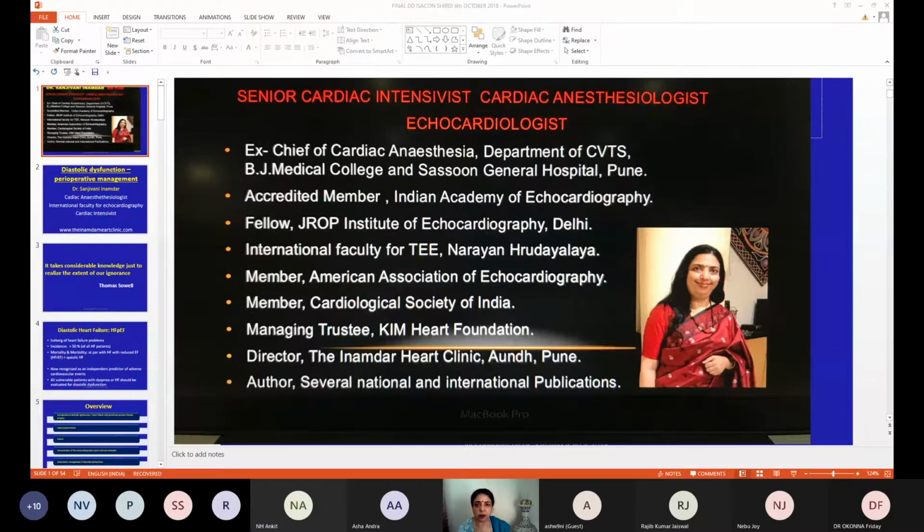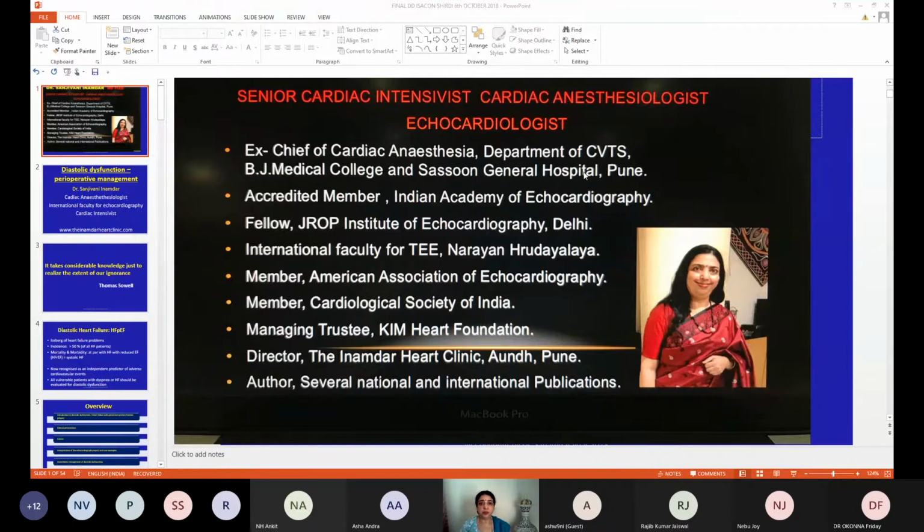So, this is Thomas Sowell who has said that it takes considerable knowledge just to realize the extent of our ignorance. Yes, we are still very ignorant about diastolic heart failure and diastolic dysfunction. So, what is diastolic heart failure? It is an iceberg of heart failure problems. It's very common, friends. It's very common.